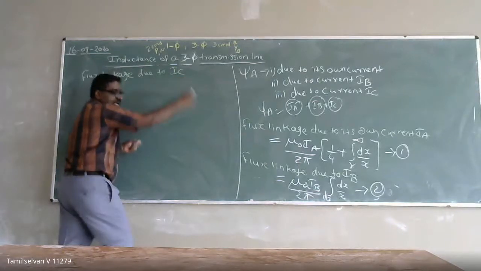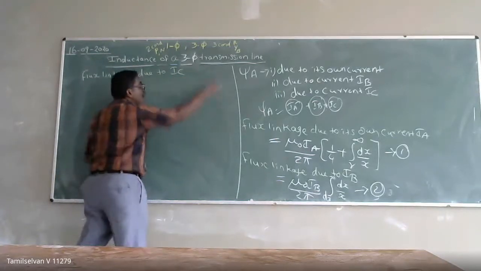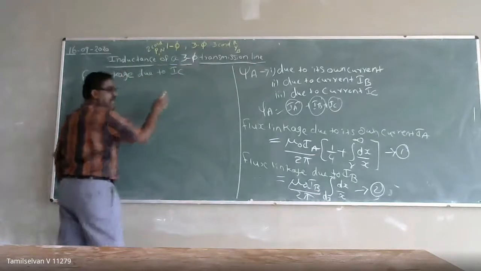Next, due to the current flowing in conductor C, what is the flux linkage on conductor A?